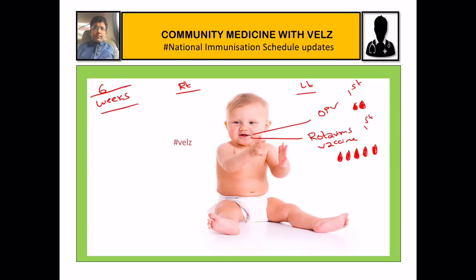Then the next vaccine is pentavalent. Pentavalent you are giving in the left side, intramuscular.